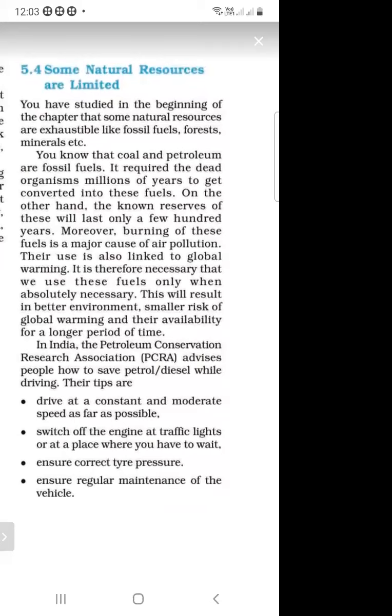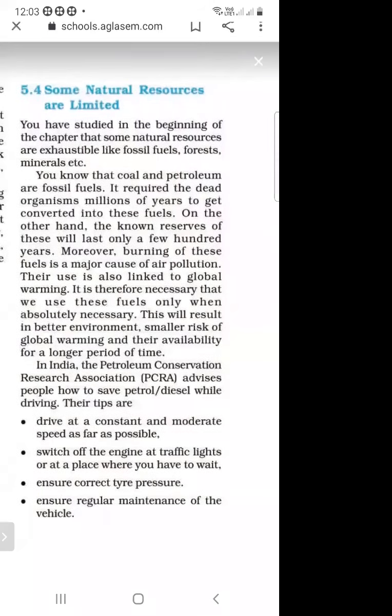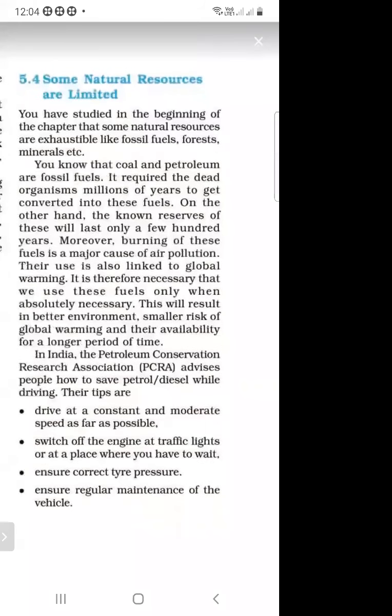So these are the steps to save petrol and diesel. And what is the association to save petrol and diesel? PCRA, the Petroleum Conservation Research Association.